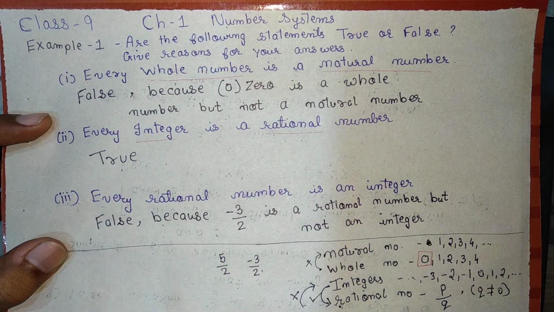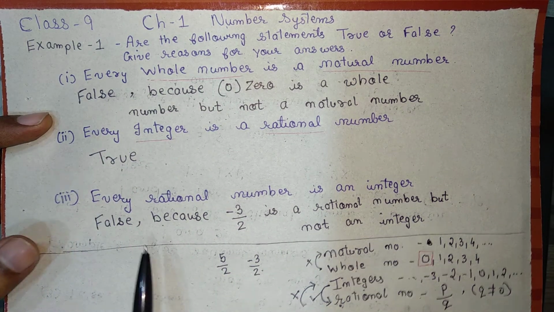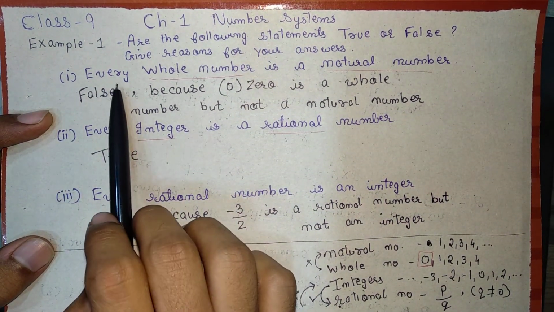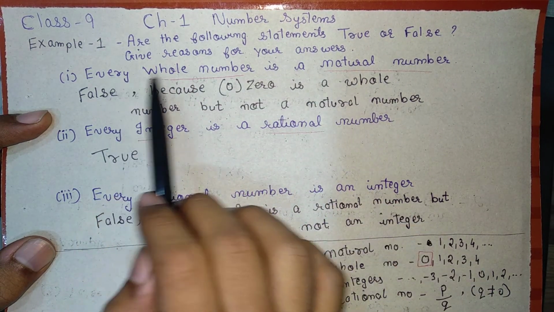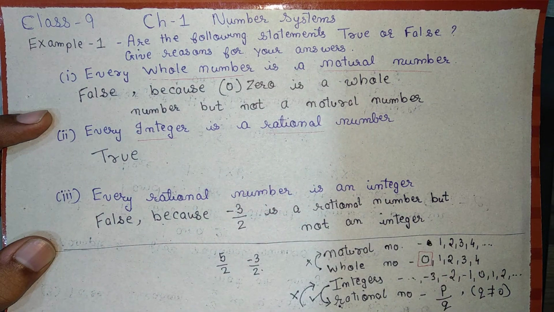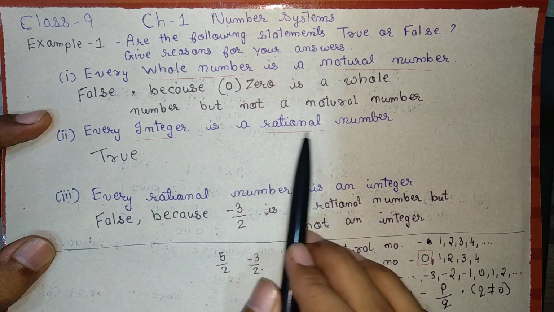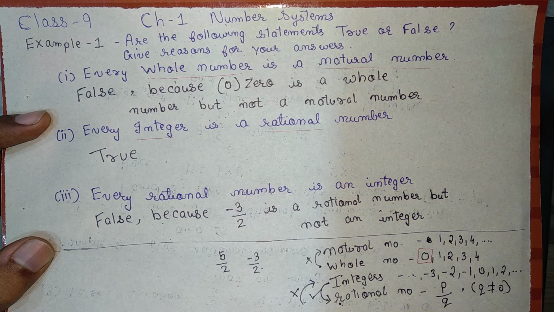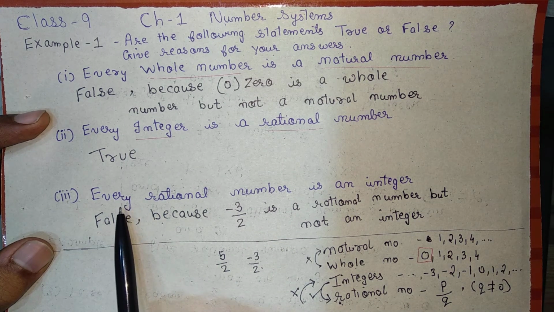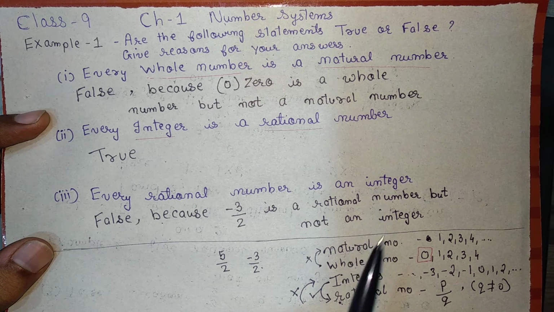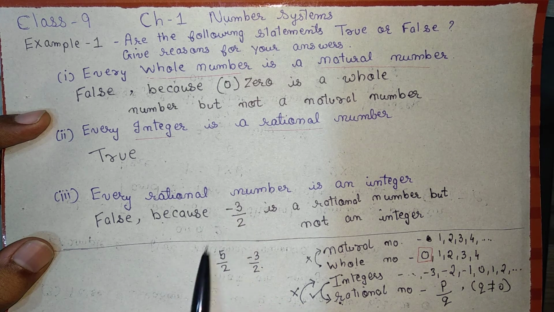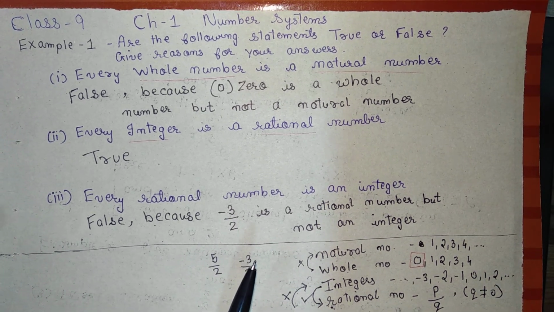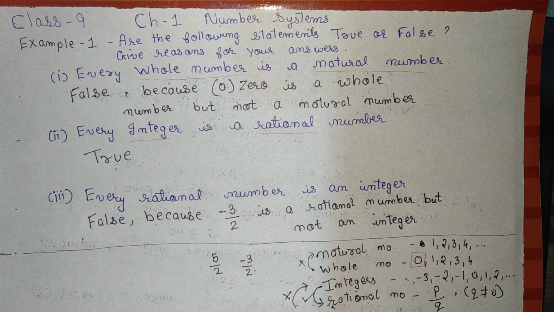So what we have understood from this example number 1: is every whole number a natural number? No, every whole number is not a natural number. Is every integer a rational number? Yes, every integer is a rational number. Is every rational number an integer? No, every rational number is not an integer, and here is the example. I hope you have understood this example number 1.